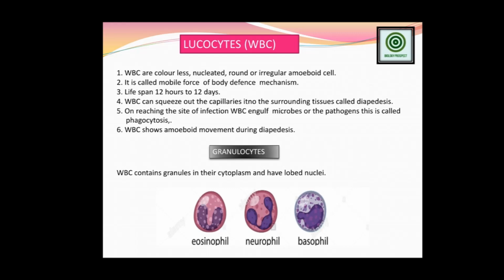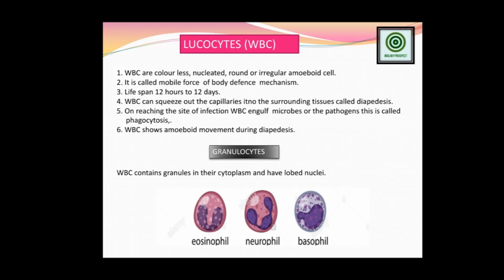So what is WBC? Actually RBC is the respiratory cell, one particular cell, but the WBC is actually the combination of 5 different cells. Among the 5 different cells, the first 3 cells are the granulocytes, and the next 2 cells are the non-granulocytes. So these are the 5 WBC cells. Normally the lifespan of the WBC is 12 hours to 12 days.